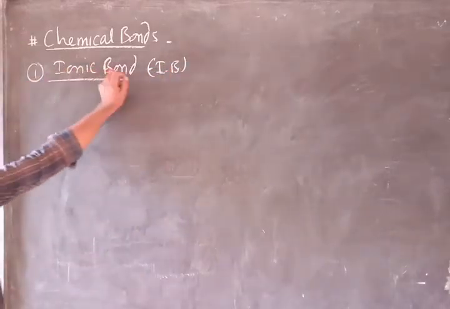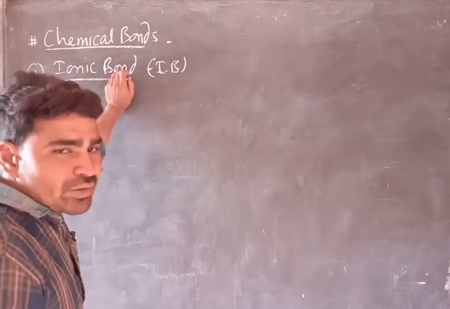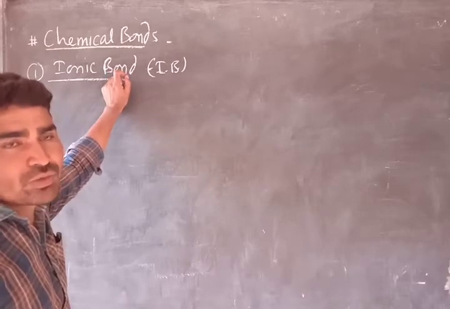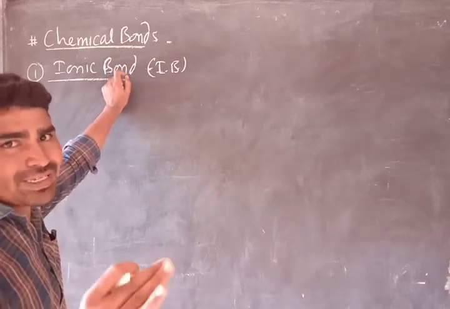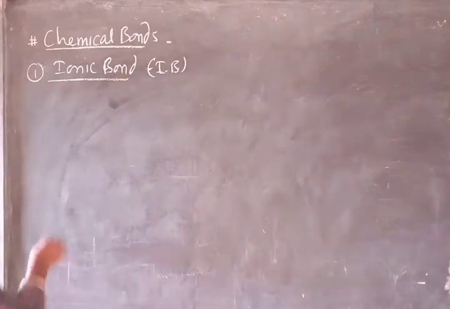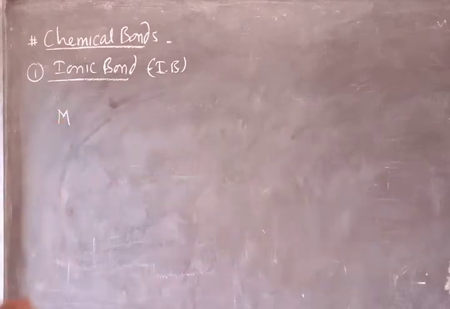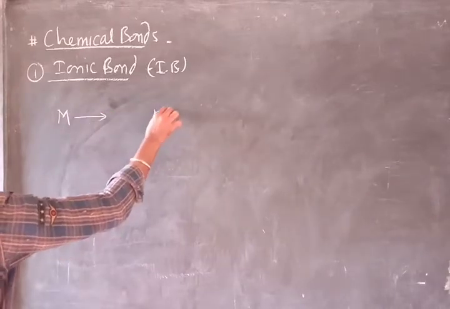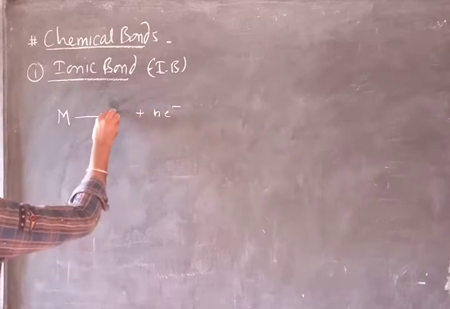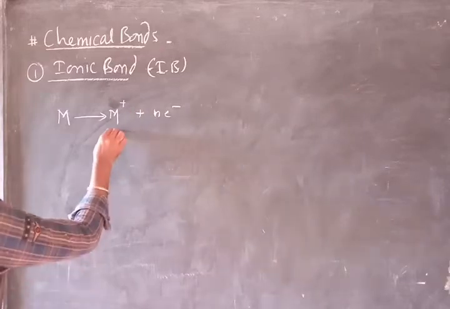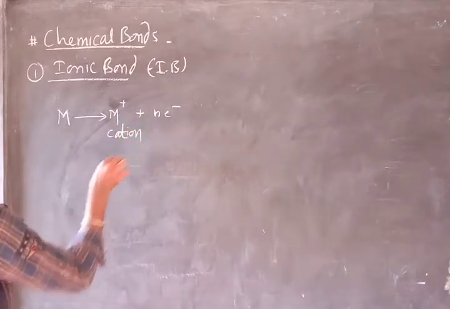Now what is ionic bond? To learn this we should have one basic thing that I have already uploaded in a video. You go through that. The topic is ions or radicals. As you know, metals, M stands for metals, have a tendency to lose one or n number of electrons and appear as a positively charged ion, that is called a cation.